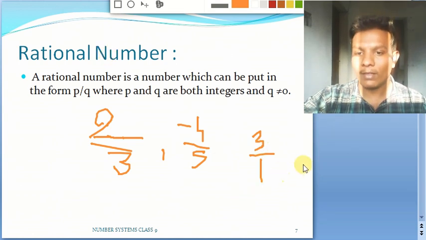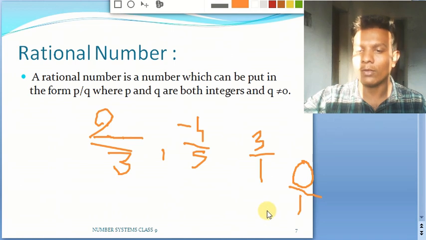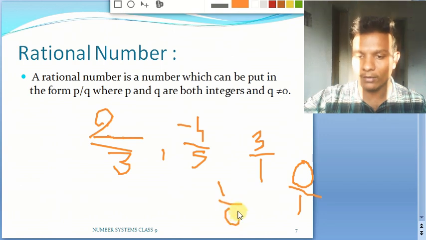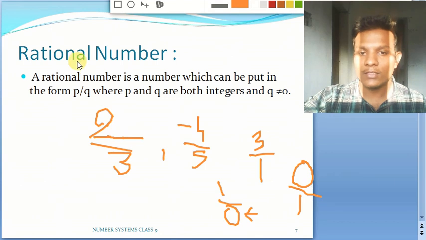So let me take one more example. Suppose I have 0. Is 0 a rational number? Yes. Suppose I assume 0 by 1. And remember one thing, 1 by 0 is not defined. Why? Because in the denominator we are not supposed to have 0. But in this case, 0 is very well a rational number. Why? Because 0 is in the integer set, and this is also in the integer set. So this is going to be your p and this is going to be your q, and your q is not equal to 0, which will satisfy the definition of rational numbers.